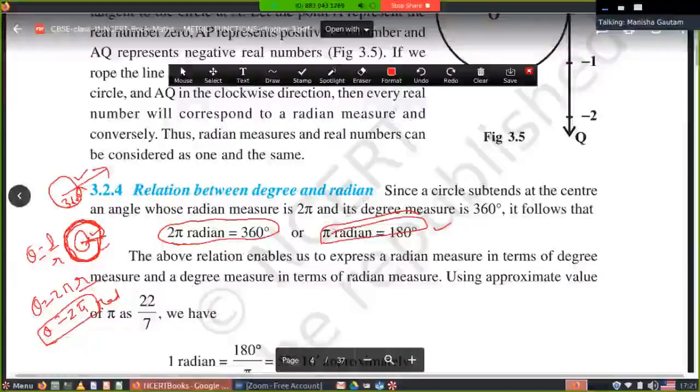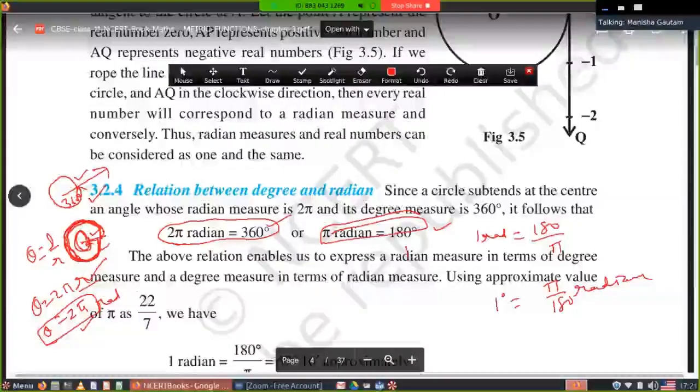You can get how I solved it, because the length of arc is the circumference of the circle, since one complete rotation means the circumference of the circle. 2 pi r, r is 1, and theta is 2 pi in the radian form, and 360 in degree, both are equal, and you can find pi radian will be equal to 180 degree. And 1 radian will be equal to 180 upon pi degree. If I want 1 degree, it is equal to pi upon 180 radian.